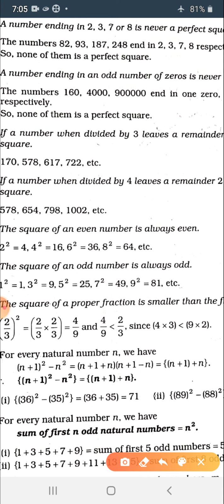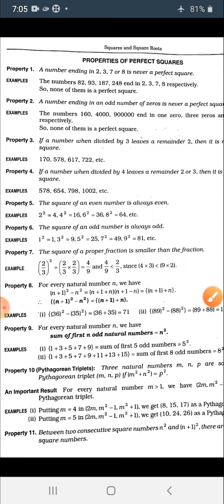The first example is 160. It has how many zeros? One zero, which is an odd number, so it will not be a perfect square. Next example is 4000, which has 3 zeros, so this is also not a perfect square. And the next example, 9 lakhs, has 5 zeros in it, so this will also not be a perfect square. Let's see the next property.